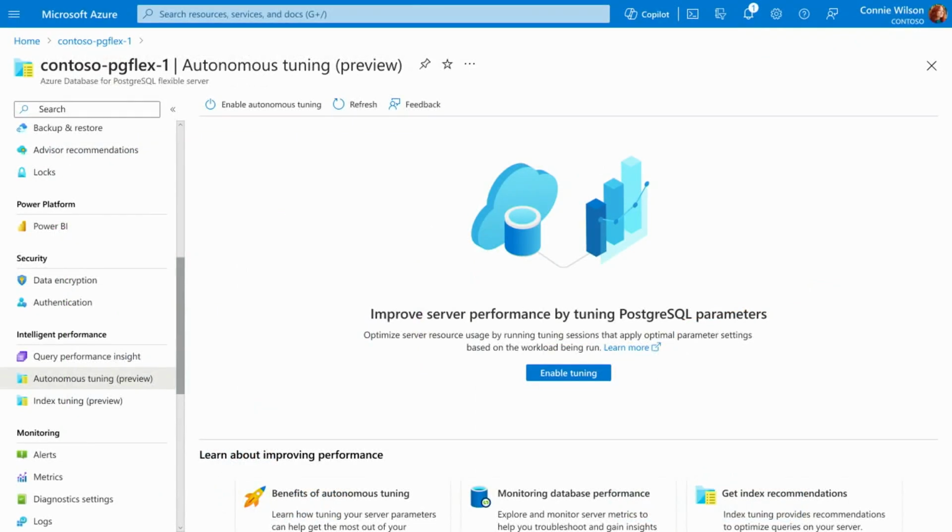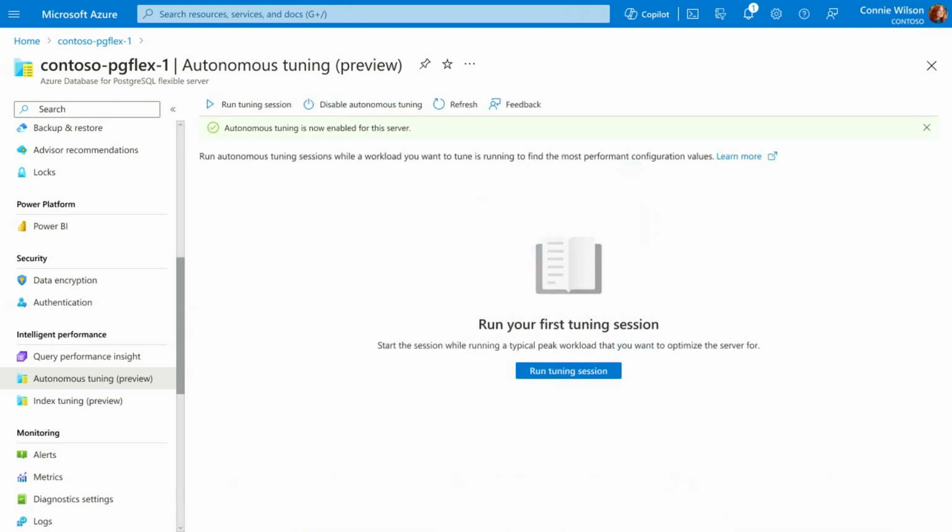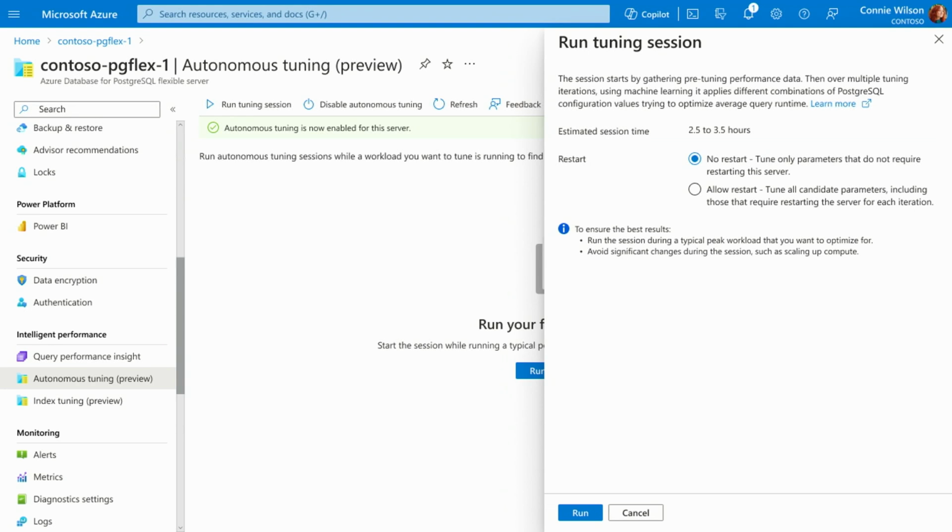It's also really easy to use. So what you will see once this becomes public preview is there'll be a new setting on the left under intelligent performance called autonomous tuning. And there you'll be able to just select enable tuning. And what you'd do at this point is you would start running a workload. So if you've got a particular reference workload that you need to tune for, you start running this workload and you pick run tuning session.